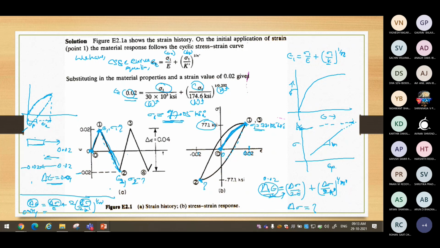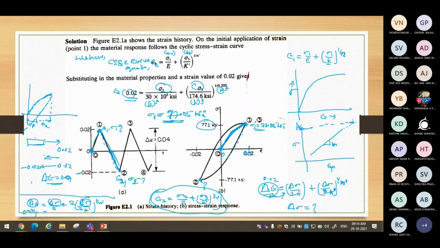What is delta sigma? Do not use the same Ramberg-Osgood type of equation and calculate epsilon 2 is equal to sigma 2 by E plus sigma 2 by K dash to the power 1 by N dash. This equation is not possible to use. We want to capture that elastic plastic behavior and hysteresis curve path.